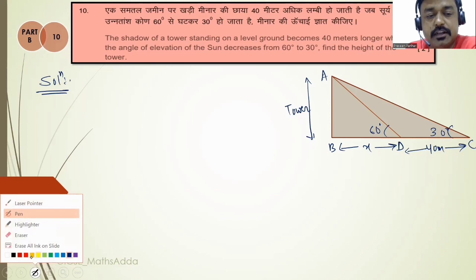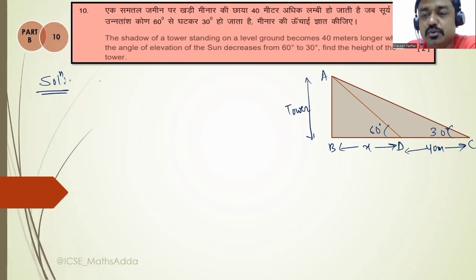Please be attentive during the class. Because this is just a virtual class, I'm not in front of you, so please maintain the decorum of class. Okay, so here we are seeing that in a triangle, the first triangle is triangle ABD. Again you can see 40 meter is its height.